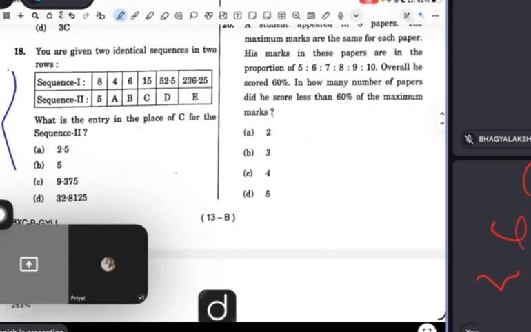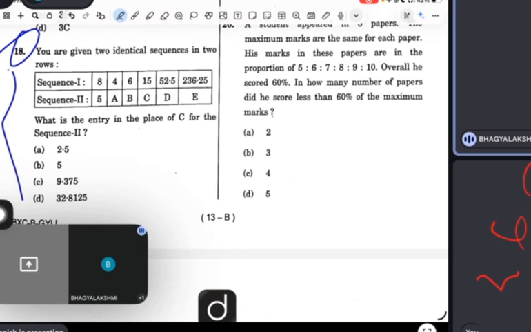Read this question. You are given two identical sequences in two rows. What is the entry in the place of C for sequence 2? Now you guys tell the answer. I have told this question exactly like that. We should see sequence number 2.